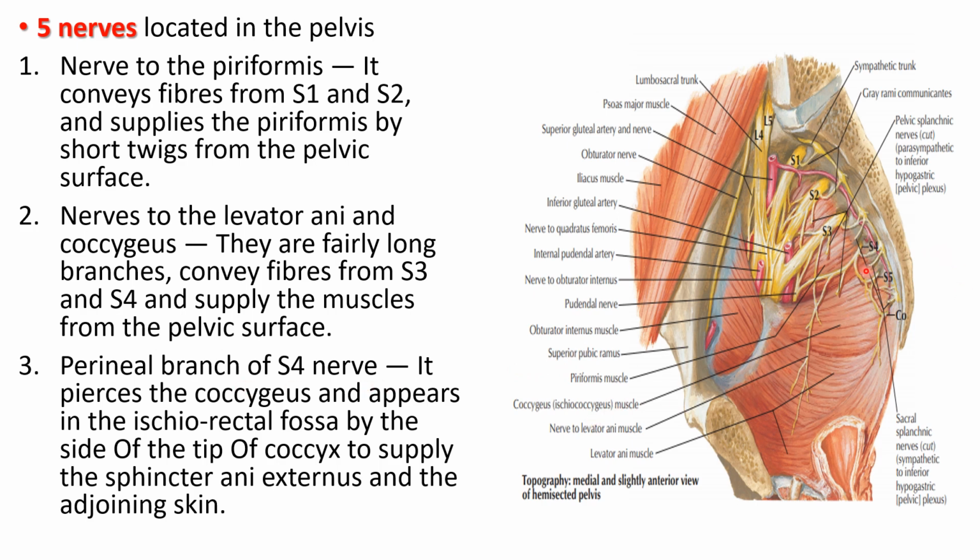It pierces the coccygeus, you can see the coccygeus muscle here, and appears in the ischiorectal fossa by the side of the coccyx to supply the sphincter ani externus and adjoining skin.